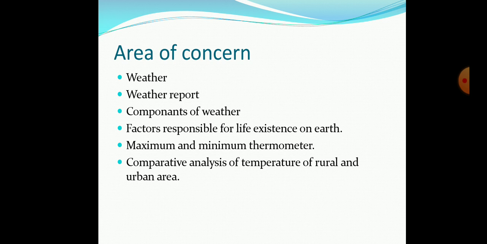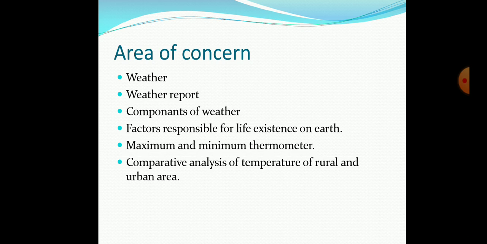Then you will learn the comparative analysis of temperature of rural and urban areas. So students, the temperature variation in the rural and urban area is quite different. When you are moving toward the rural area, there you will find cold temperature, you will find some calmness there.